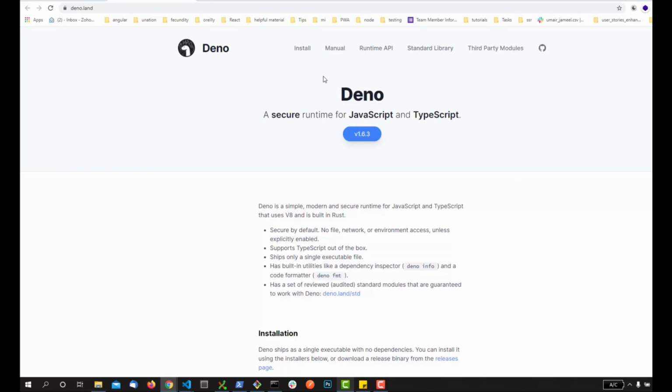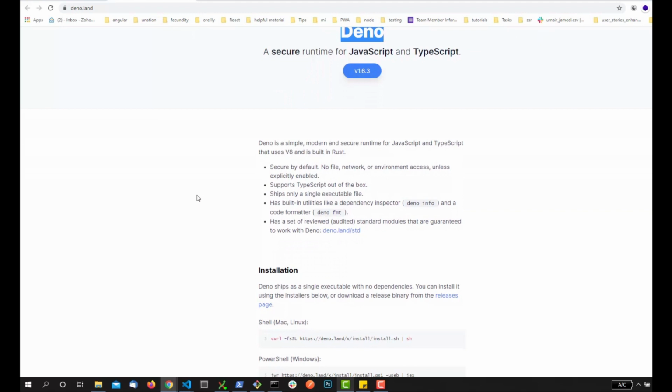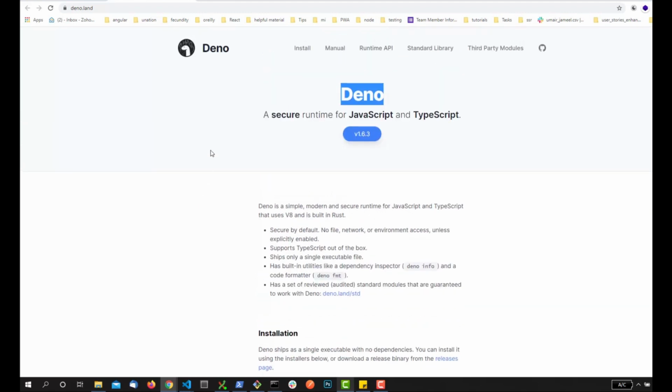It's actually developed by the same developer who built Node.js 10 years ago. And the developer who has built Deno thinks that Node.js has a lot of problems inside it, mainly in terms of security and managing the code. So he came up with an idea to create a new technology called Deno, a new runtime for JavaScript and TypeScript. And he thinks that rather than actually changing the architecture of Node, he created this new one.